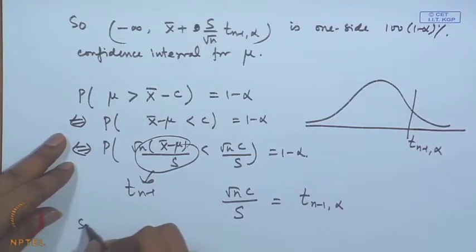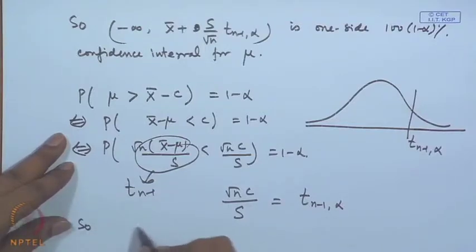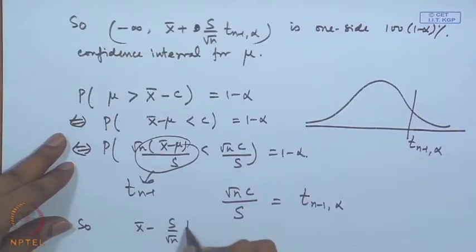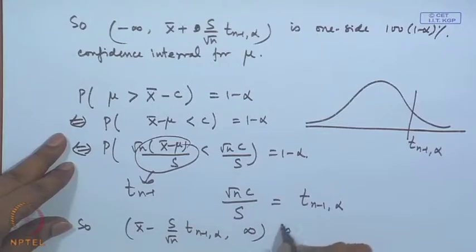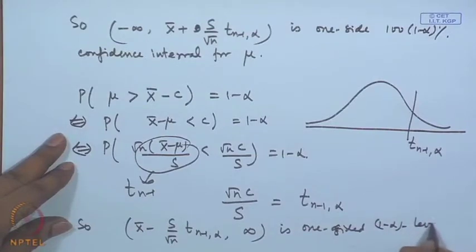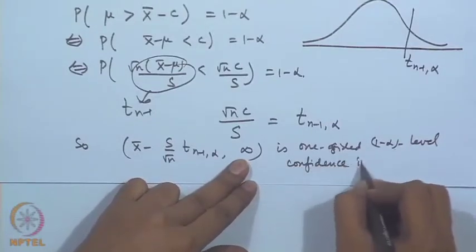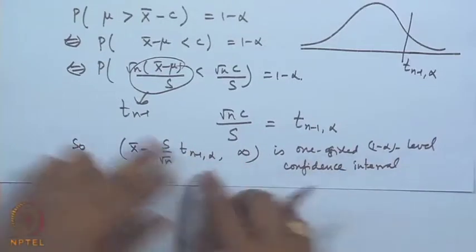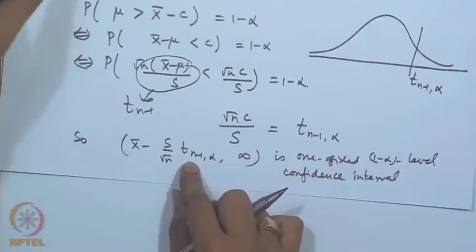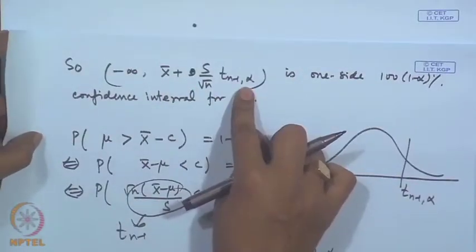So, we are getting x bar minus s by root n t n minus 1 alpha to infinity. This is one sided 1 minus alpha level confidence interval. Here we have given a lower bound, in the earlier one we had an upper bound.